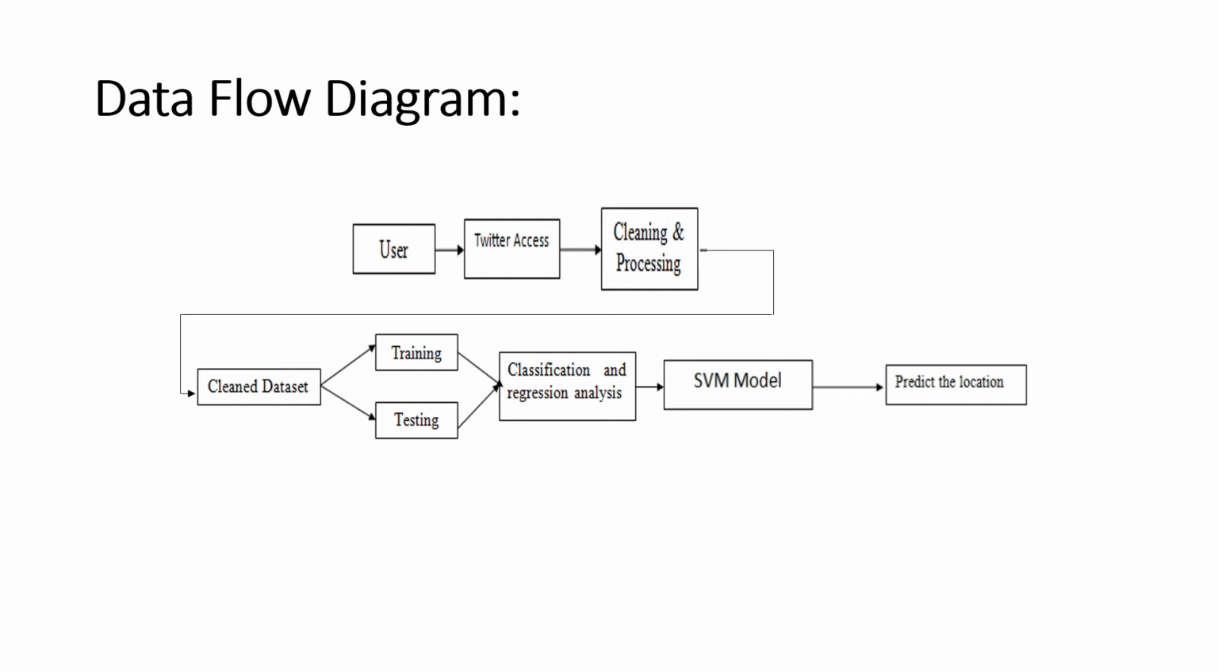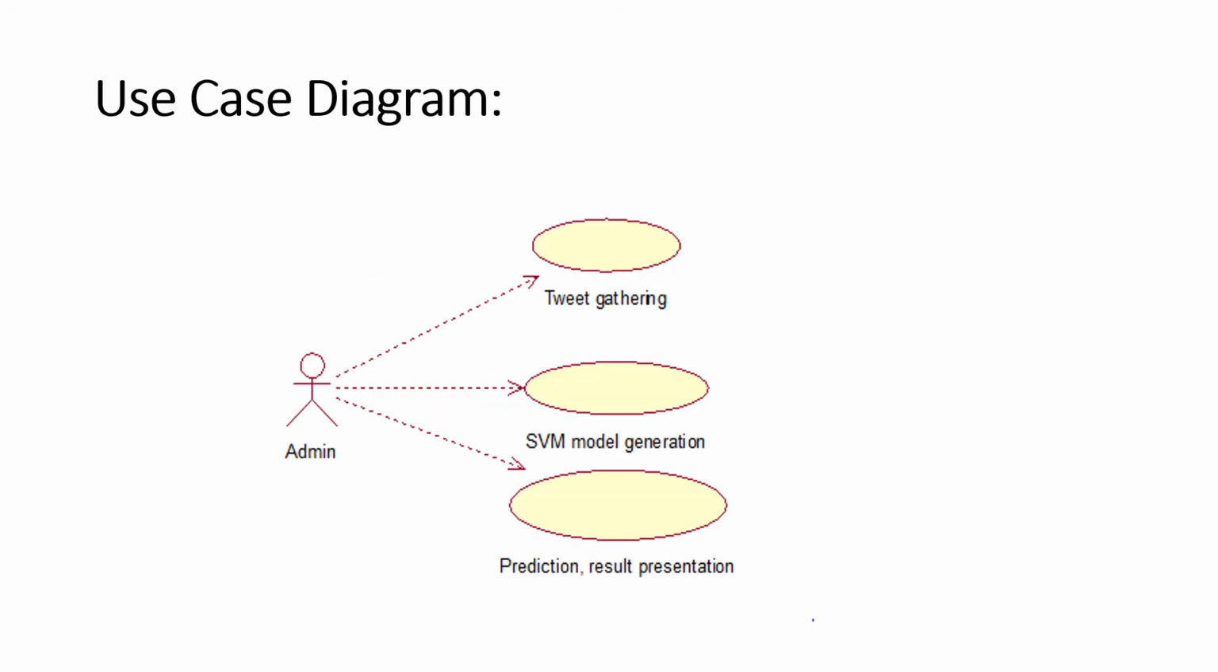That trained and tested data set goes through classification regression. After we get the classification regression analysis, it will go to the SVM model. From the SVM model, it will show the result to predict the location, and then show the output of the hashtags. In the use case diagram, admin can access the Twitter gathering, SVM model generation and prediction, and result presentation.